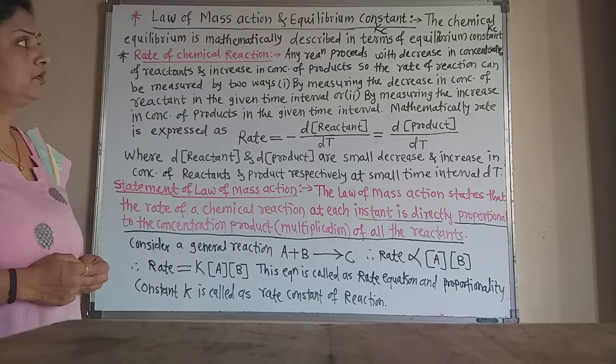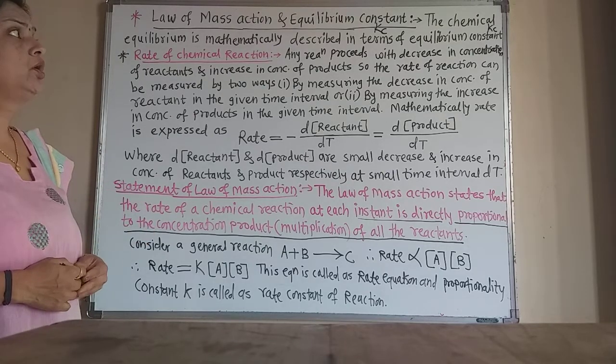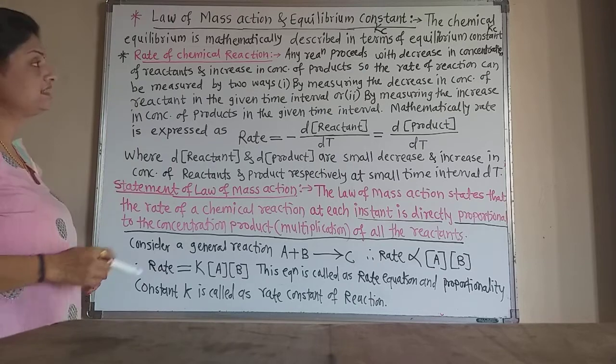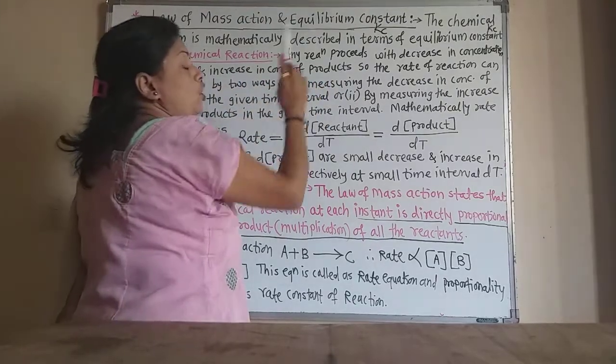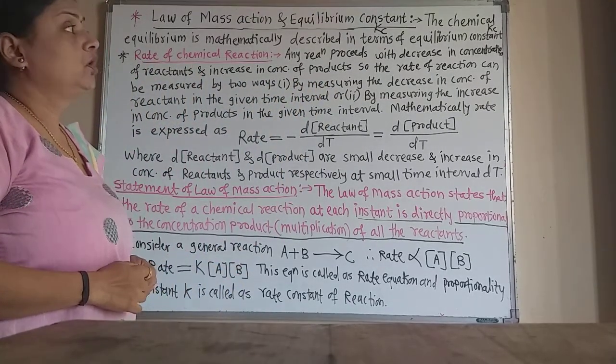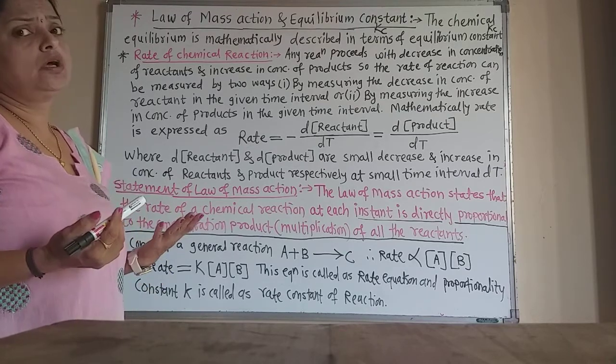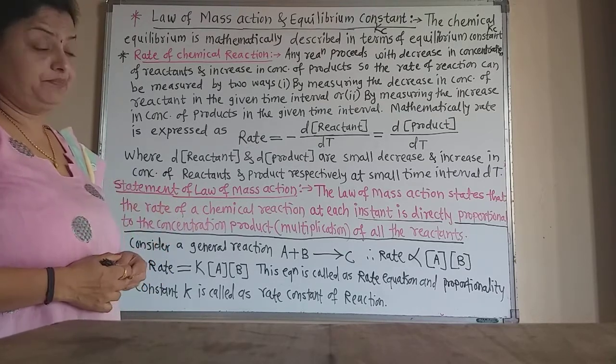Any reaction, reversible or irreversible, proceeds with a decrease in concentration of reactants and an increase in concentration of products.